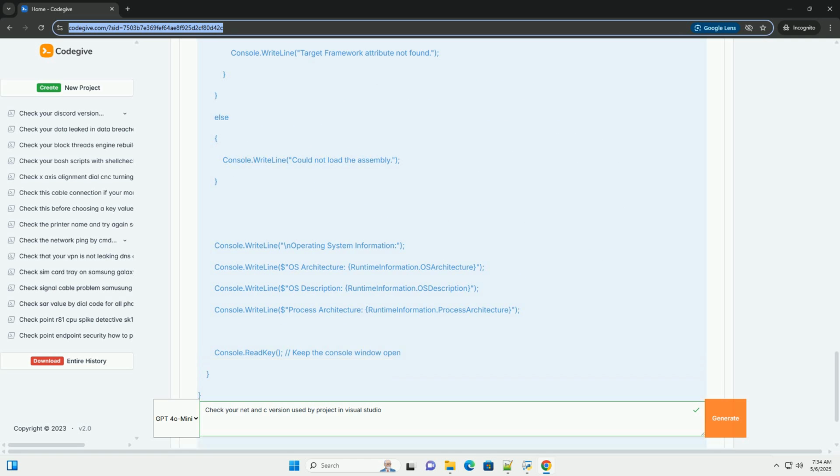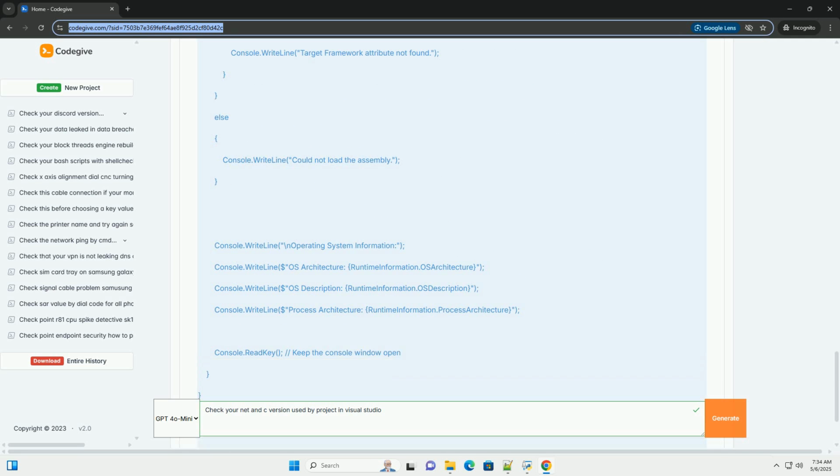Environment.Version returns the CLR version, but it's less useful in modern .NET versions because it often reports a base version, for example 4.0.30319.42000. It doesn't accurately reflect the .NET Core/.NET 5+/6+ version.